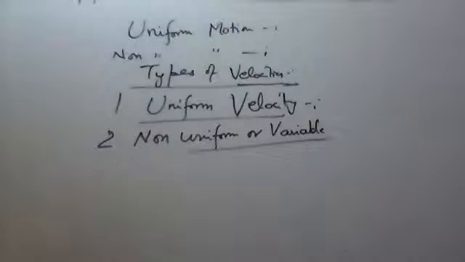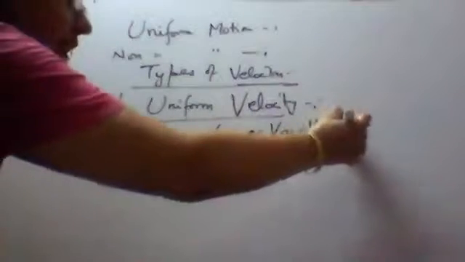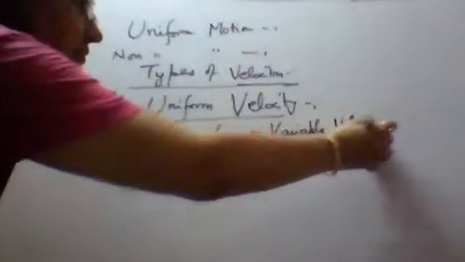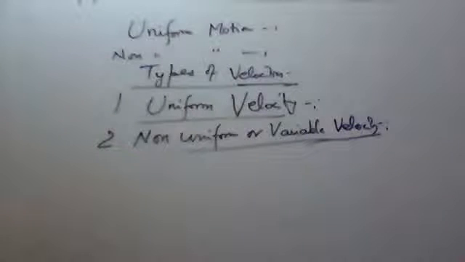Body moving with a uniform speed in a straight line. Okay, non-uniform or variable velocity. Again, we know that velocity is speed with the direction. Either the speed is changing or the direction is changing, or maybe both are changing. Speed and direction both are changing. Then the velocity is not constant, and such a velocity we call it as non-uniform velocity.